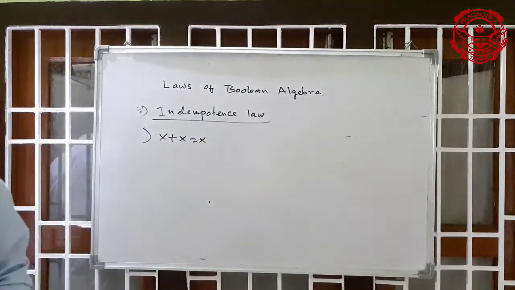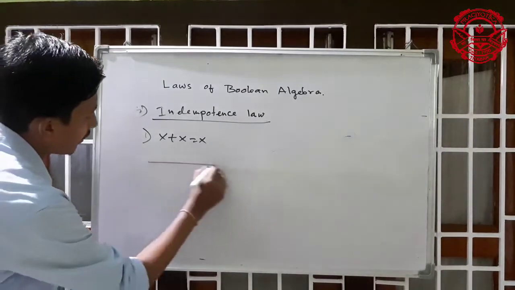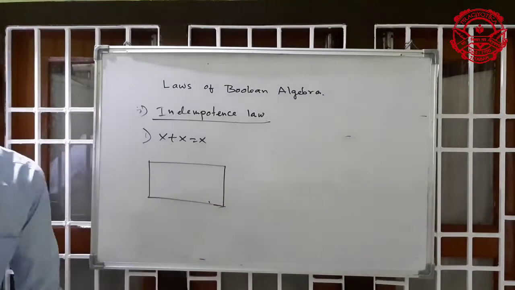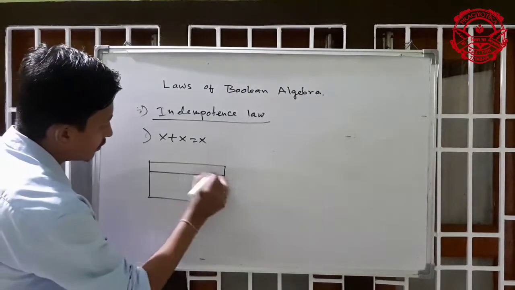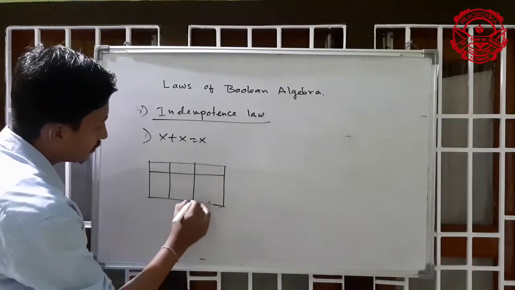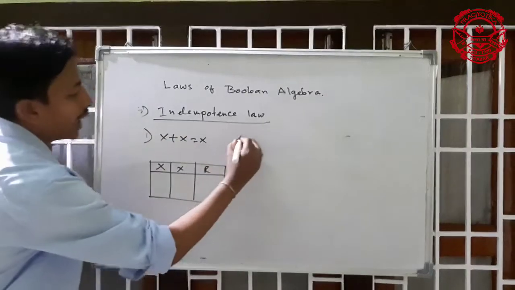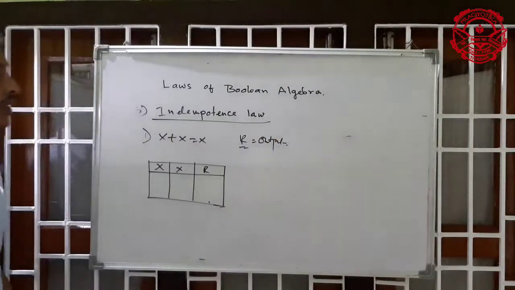Now we are going to prove it. Now see, this is the truth table of x. The R means nothing, R is indicating the output. Now see x.